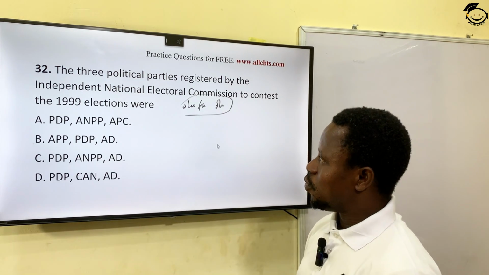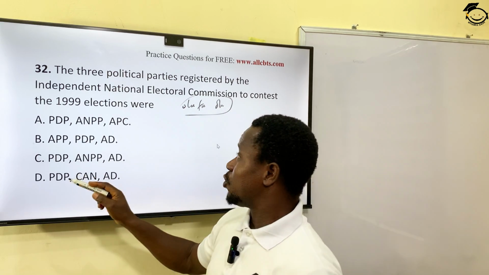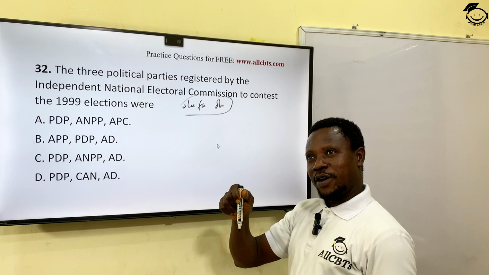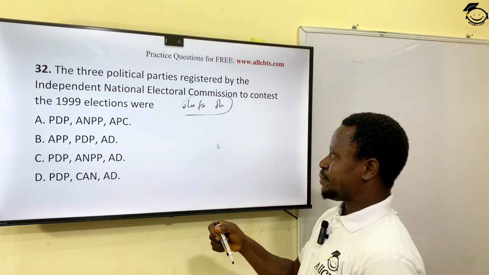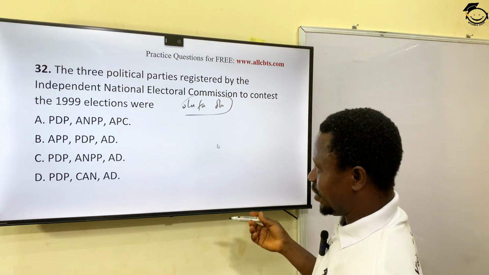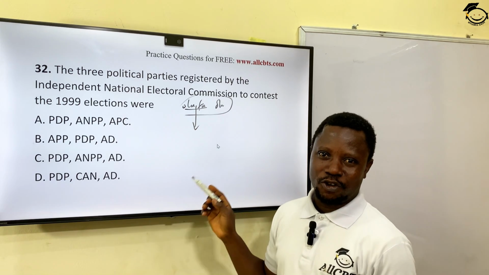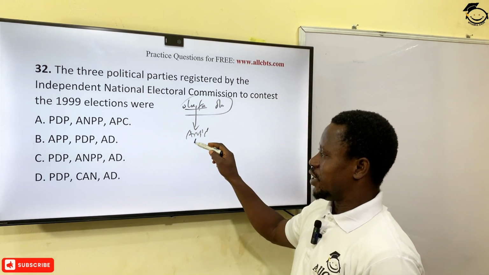So what were those 3 political parties? Of course, I just mentioned PDP. So any option where you have PDP, where you have AMPP, must be correct. And AD. Now, Olu Falae represented 2 tickets to challenge Obasanjo. That was AMPP and, of course, AD.